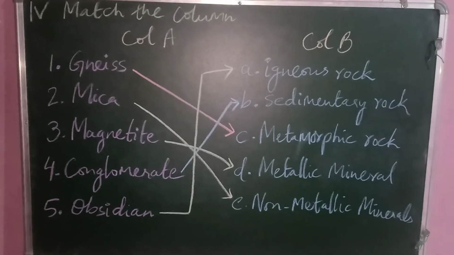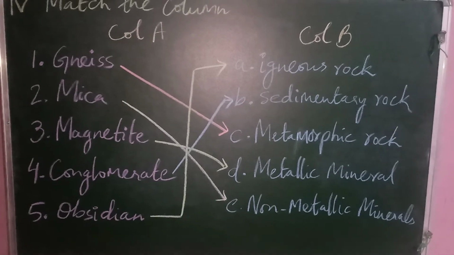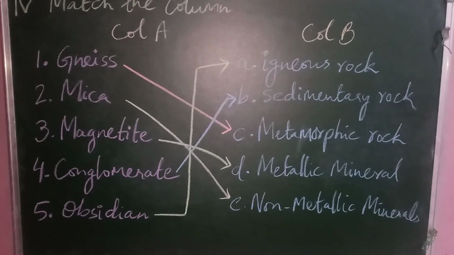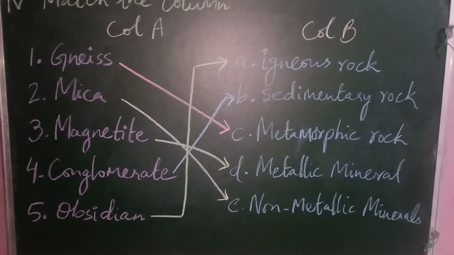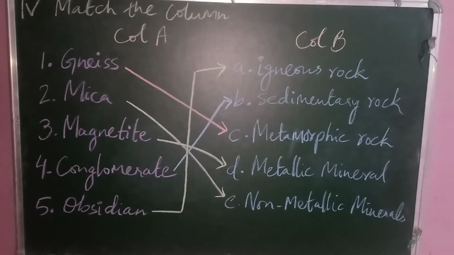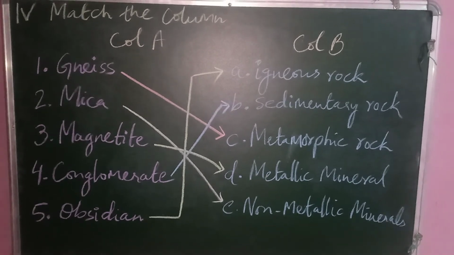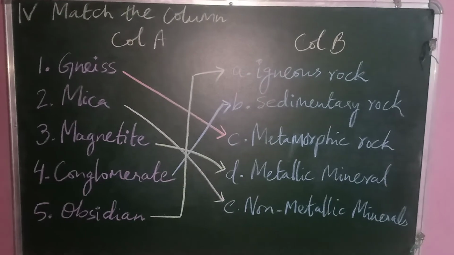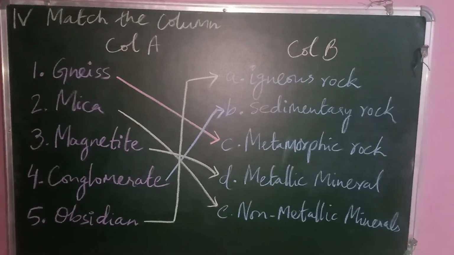Then we have mica, okay, which matches with the non-metallic minerals in column B. Then we have magnetite, which matches with the metallic mineral, and then we have conglomerate, which matches with the sedimentary rock, and last one, obsidian, matches with the igneous rock from column B.